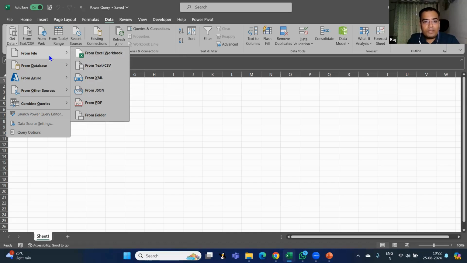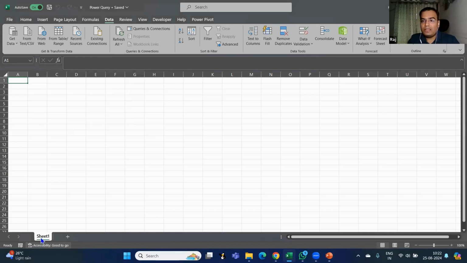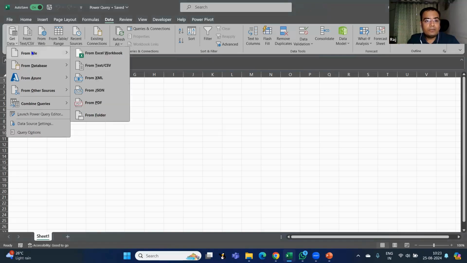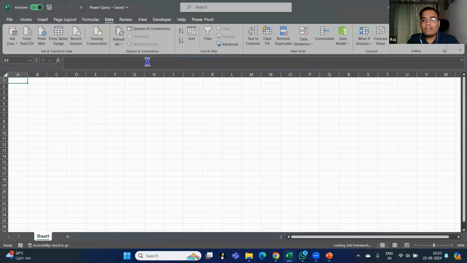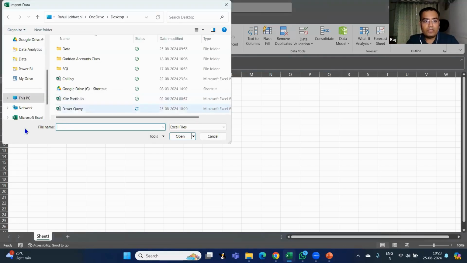Okay. One more option is to actually get data from a different document. Right now, this document is blank. If you can see, this Sheet1 is completely blank. Now, if I want, without using a copy paste, if I want some data from a different sheet, I can actually get it from Excel workbook. So it is actually going to go into the folder in which I want to open the file. So my folder is data.